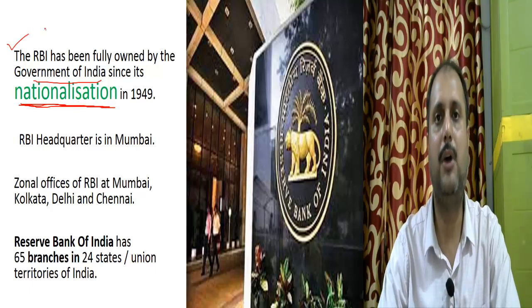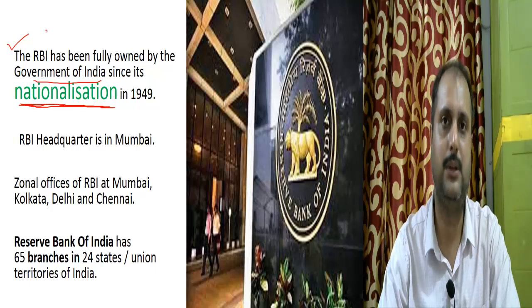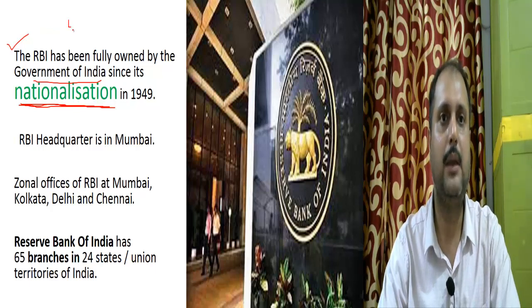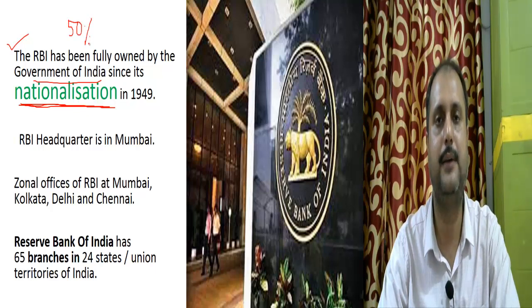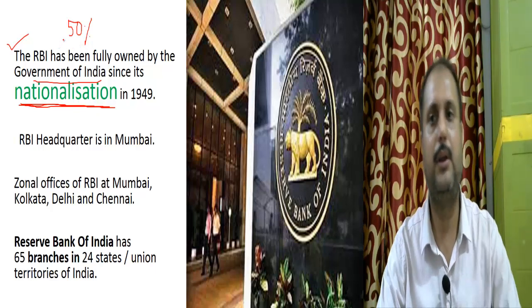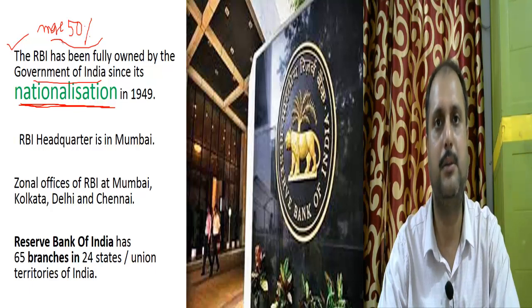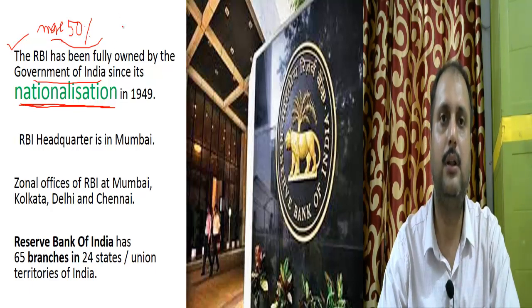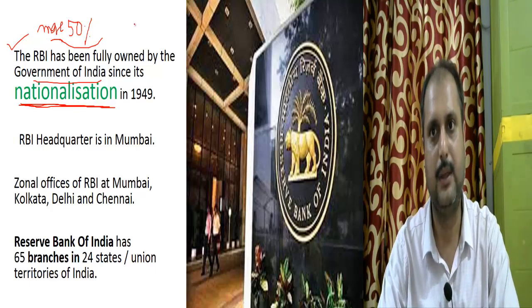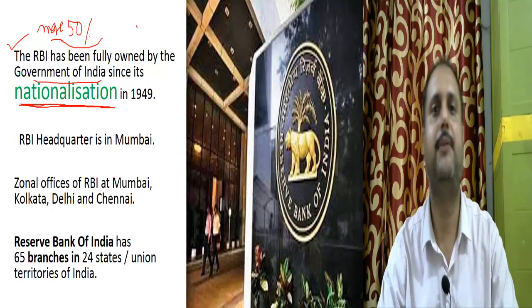Now you have heard about the government bank and the private bank. What does it mean? A government bank means the government holds above 50% of the share, like you have heard about the Punjab National Bank, the Bank of India, the Indian Overseas Bank. All these banks are government banks because the government has taken them over. Now if the central government purchases more than 50% of the share of the bank, it will be treated as a government bank. And if the central government has less than 50% of the share, then it will be called a private bank.